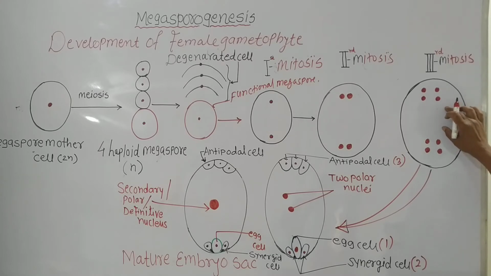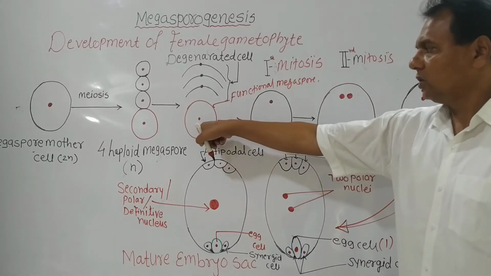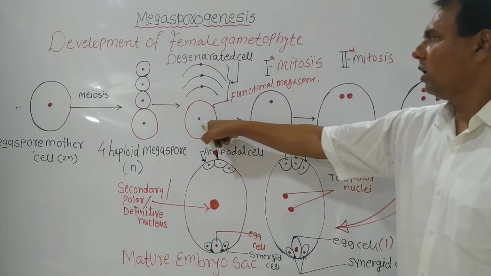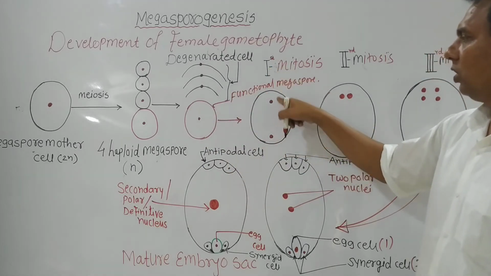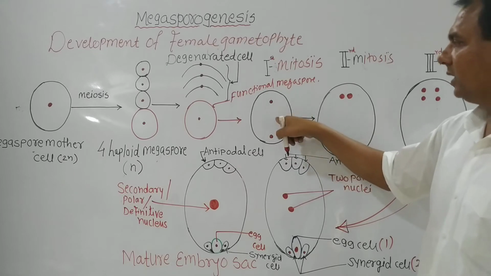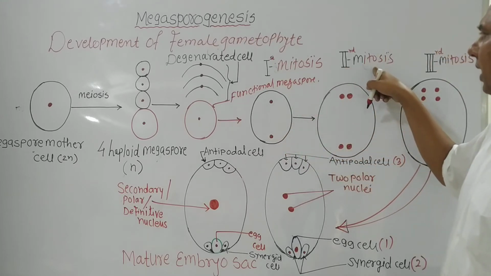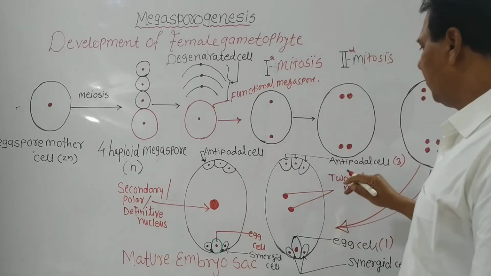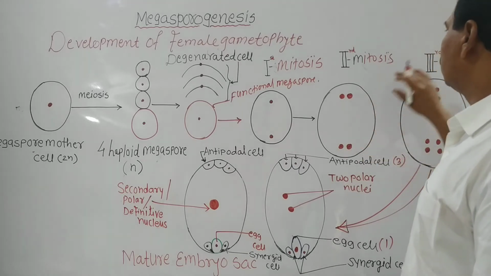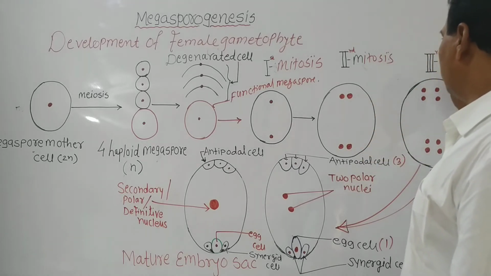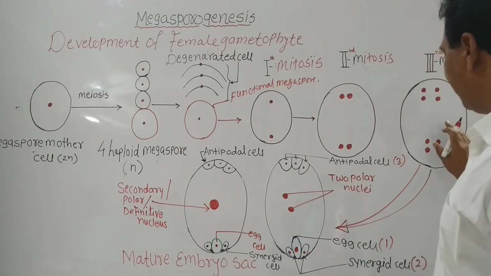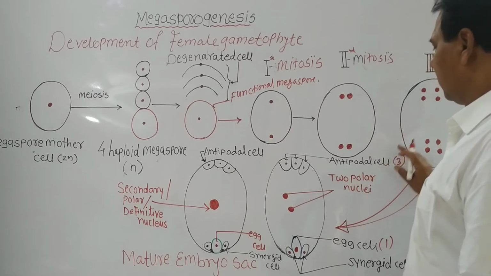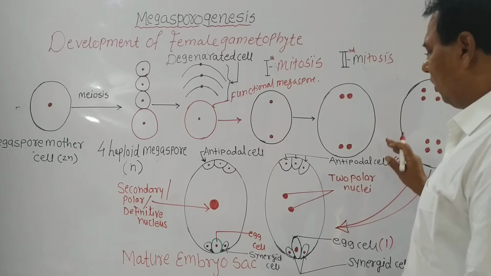Remember this. In this way, the nucleus of the functional megaspore first divides mitotically to produce 2 haploid nuclei. Again, these 2 haploid nuclei divide, the second mitosis takes place, and produce 4 haploid nuclei. And again the 4 haploid nuclei undergo a third mitotic division to form the 8 nucleate structure. Now, with these 8 nuclei, what happens later on?